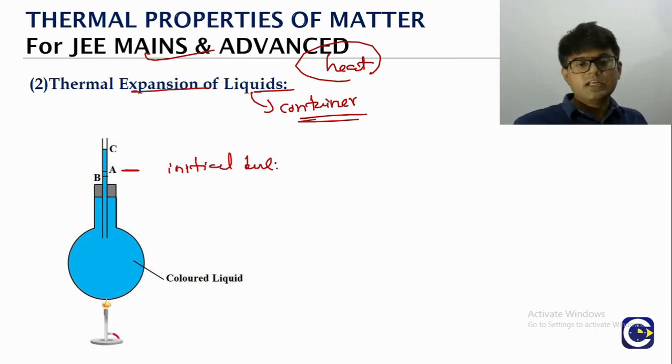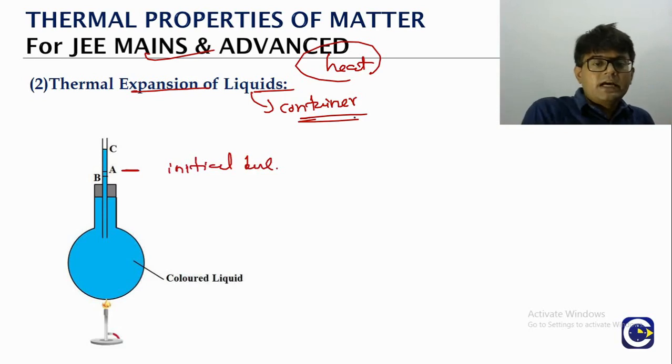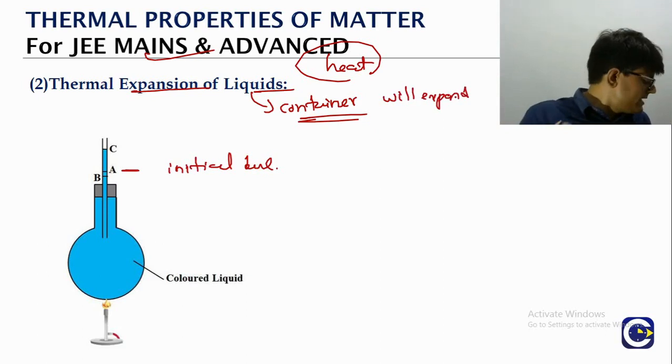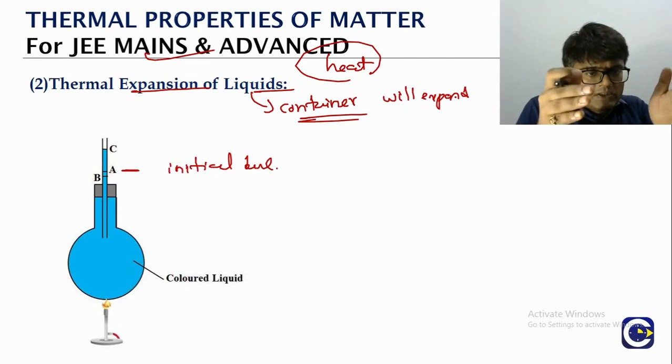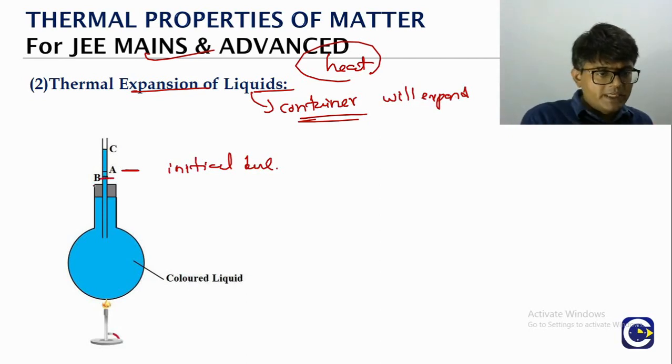Up to A the initial level of the liquid is there. We are heating it. Heating means what will happen? The container will expand. First just think about the expansion of the container. If you look at the expansion of the container, what is going to happen? Just think about it. When the container is expanding, the level of the liquid is going to come down. Let's say it is coming down to B.